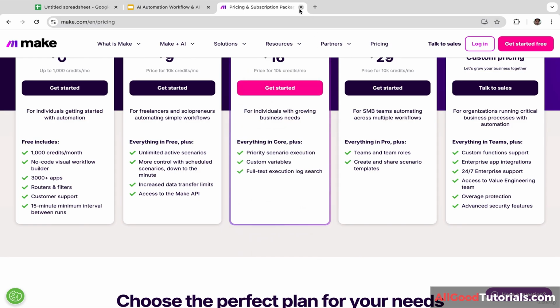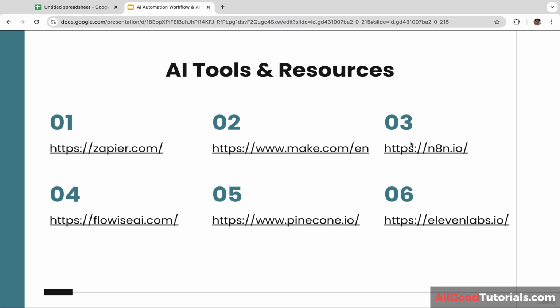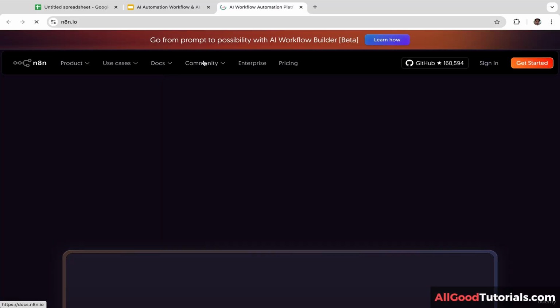Okay, now let's go back to the slide and let's move on to the third tool, N8N. Let's click on this link and you will be redirected to this page.